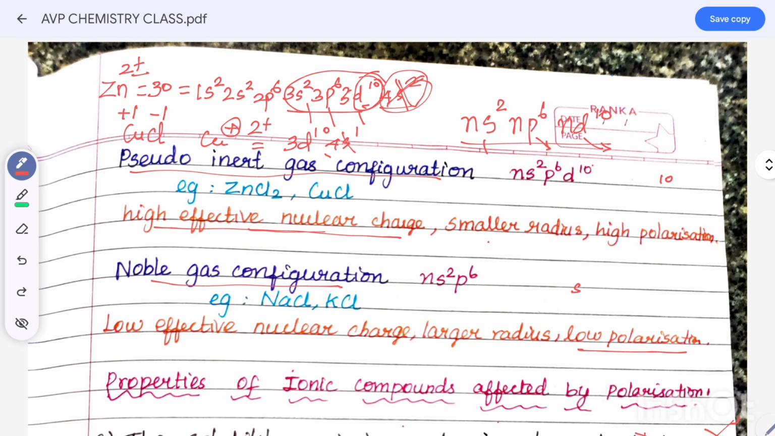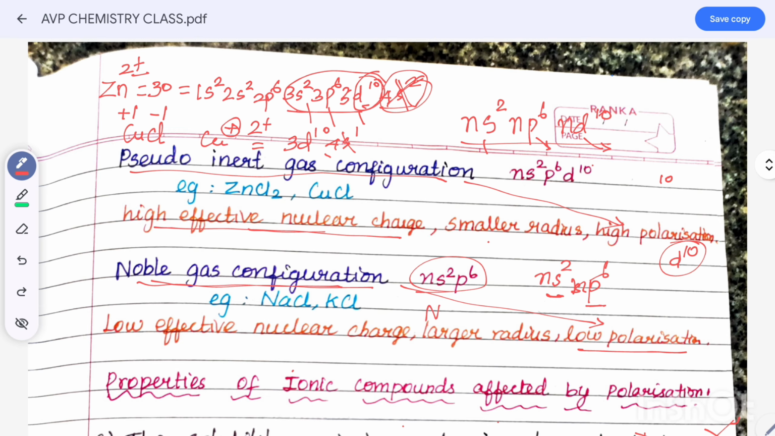In pseudo inert gas configuration, polarization is high, but in noble gas configuration, the polarization is low. Noble gas configuration is ns2 np6. So only the s orbital and p orbital are completely filled with electrons, not the d orbital. But in pseudo inert gas configuration, the d orbital is also completely filled.